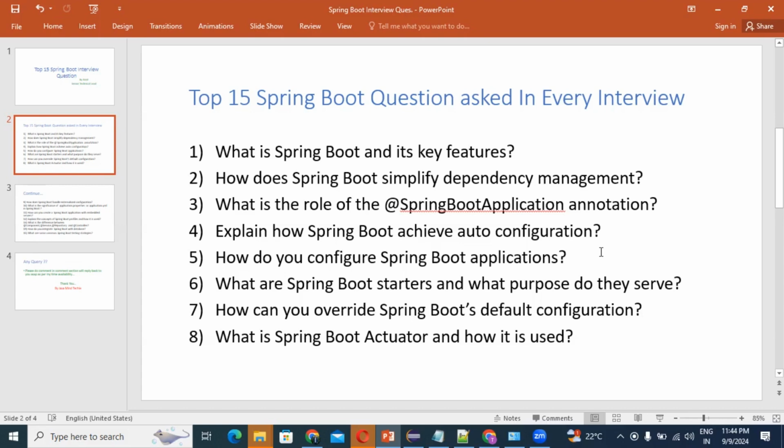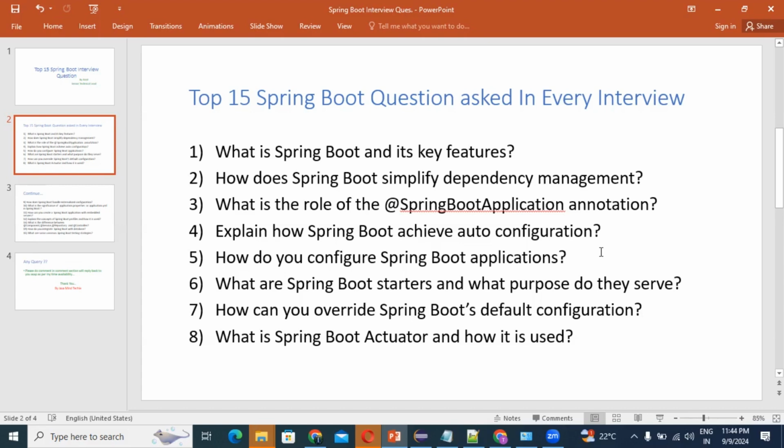Spring Boot achieves auto configuration by using @EnableAutoConfiguration, which I already discussed in question number 3, right? If you want to achieve auto configuration, you definitely need to use @EnableAutoConfiguration. This annotation comes under @SpringBootApplication. Absolutely yes.